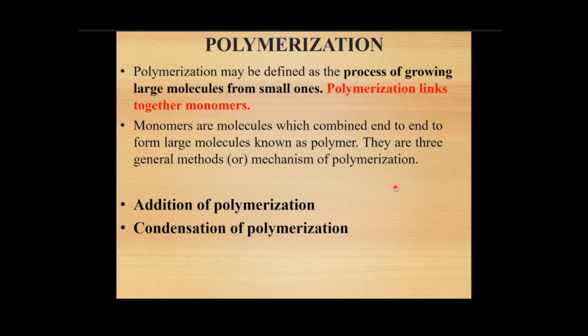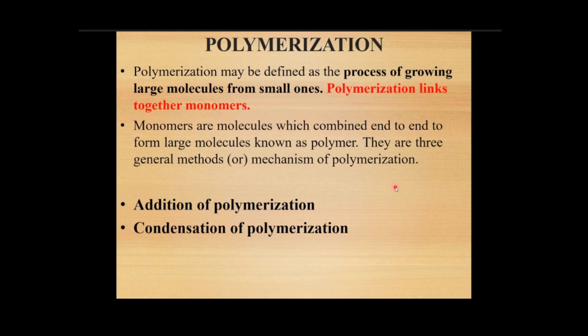Polymerization may be defined as the process of growing large molecules from small ones. Polymerization links together monomers. Monomers are molecules which combine end to end to form large molecules known as polymers.